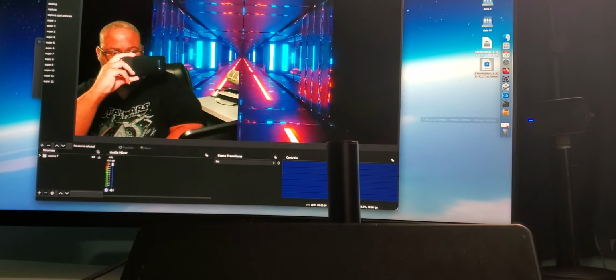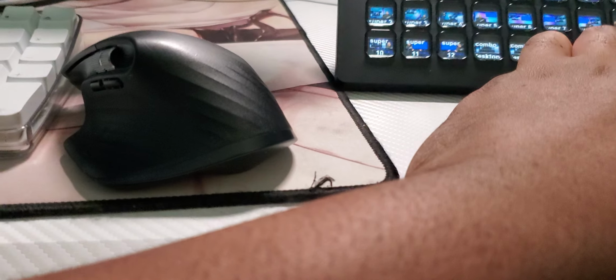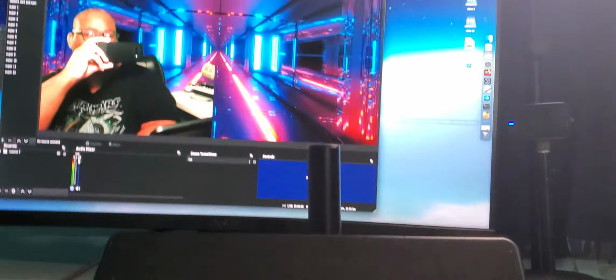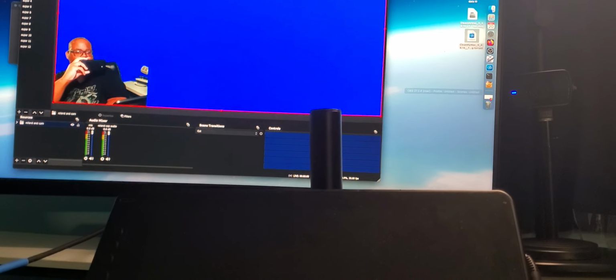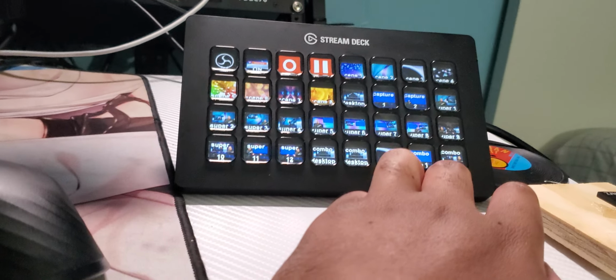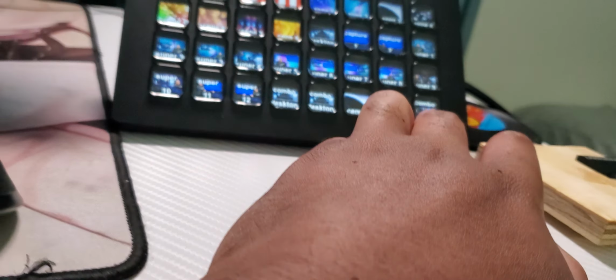If we press again, it goes to scene 7. And now here is combo cap, which is a little bit different. When we go here, it's capture card, and then capture card with video, and then the last one, which is combo S9 and S10.